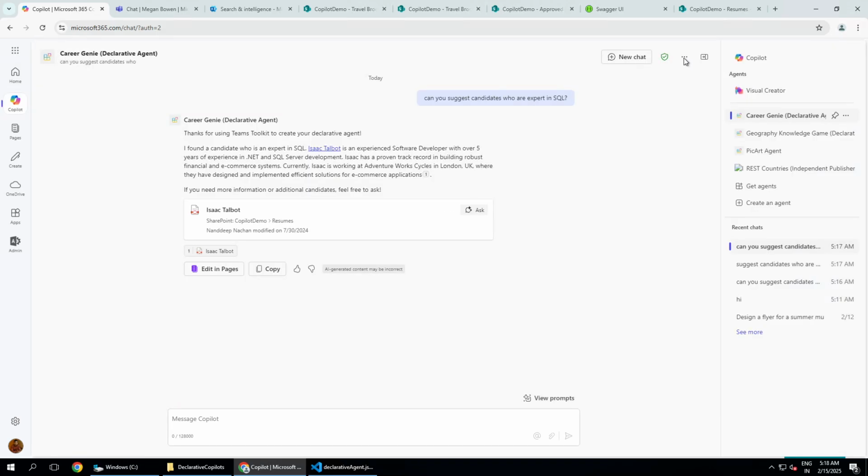Another thing you can see here is the response capabilities. Here we have web content. For example, if I turn this off, it is not going to surface any information from internet searches. It is just going to use responses based on the knowledge sources that we have added to this agent. So this is another interesting thing to look into.